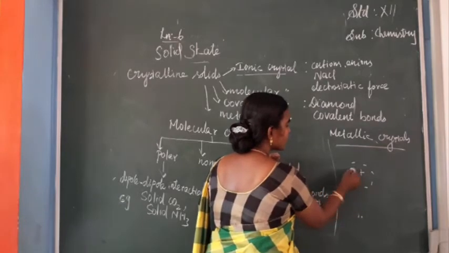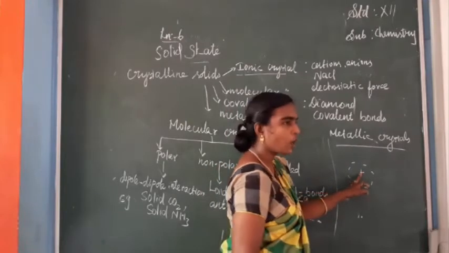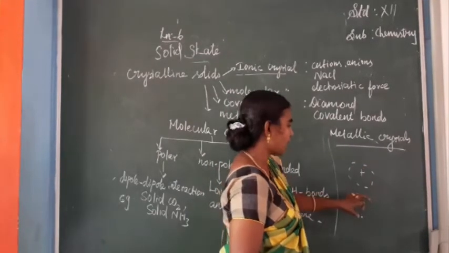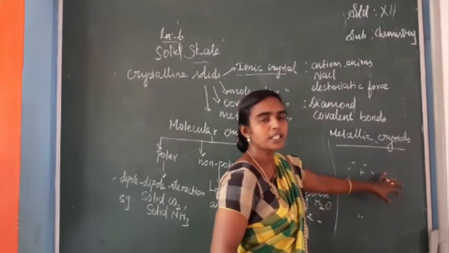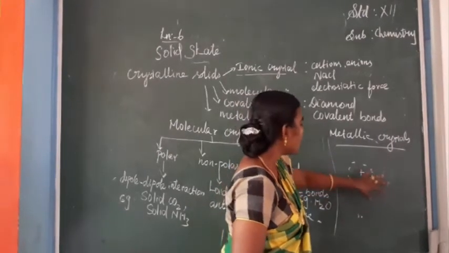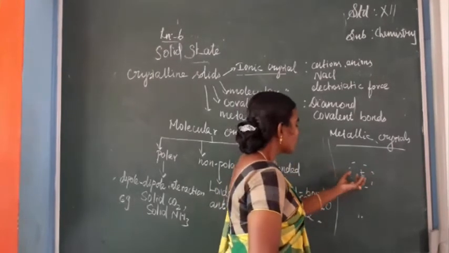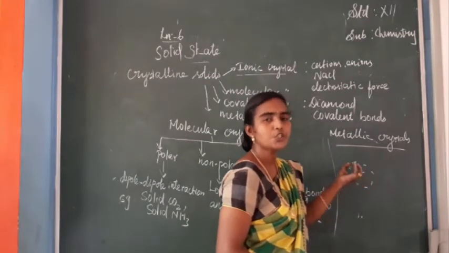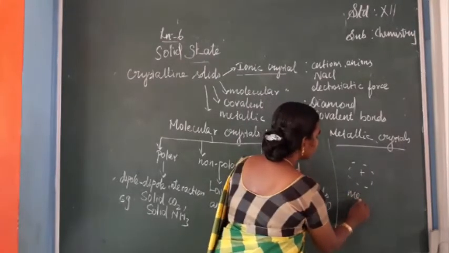So consider this as electrons. A positive ion can be immersed in a sea of mobile electrons. Otherwise, the reverse also: a negative ion can be immersed in a sea of positive atoms. These positive and negative ions are linked together by a bond called the metallic bond.